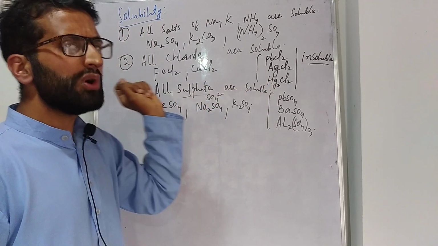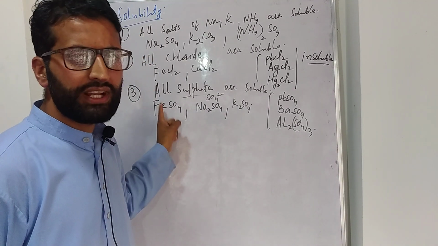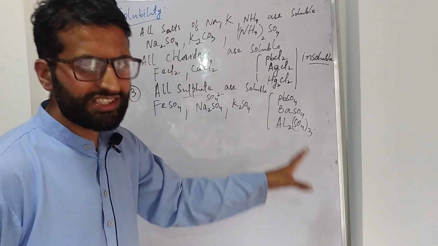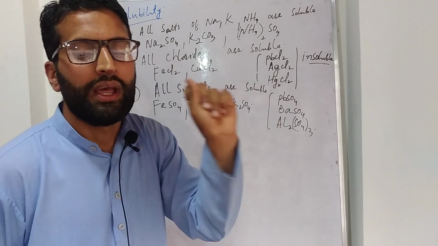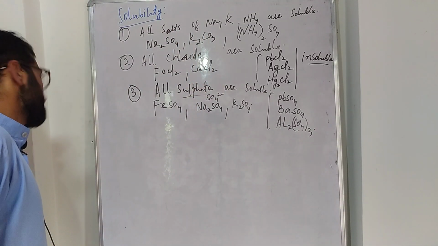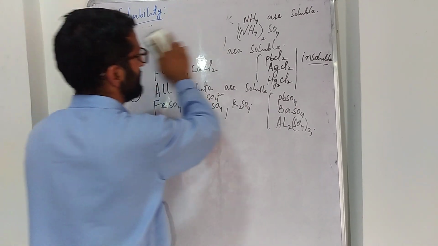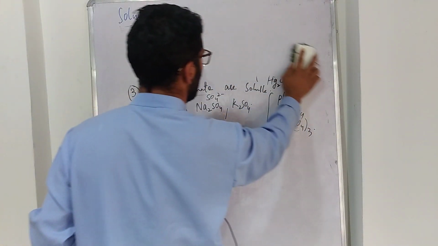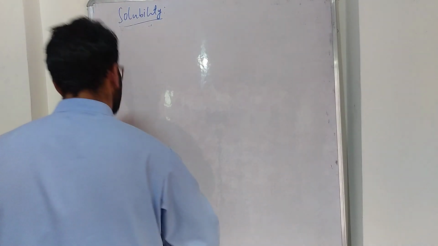Similarly, the third rule was जो भी सल्फेट के salts होते हैं वो सभी के सभी soluble होते हैं. I gave the examples iron sulfate, sodium sulfate and potassium sulfate. There are 3 exceptions again. The three exceptions of the sulfates are lead sulfate, barium sulfate and aluminum sulfate. Okay, till now we are done with 3 types of these solubility rules. Now the 4th rule I will be going to talk about is about the nitrate salts, nitrate and nitrites.